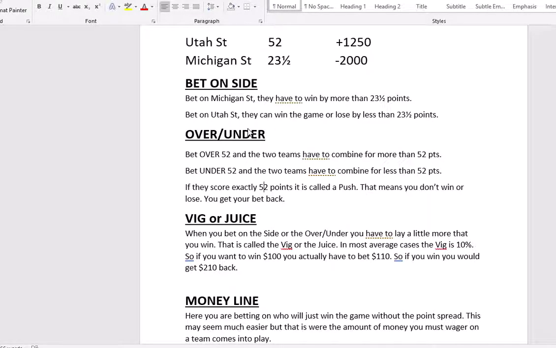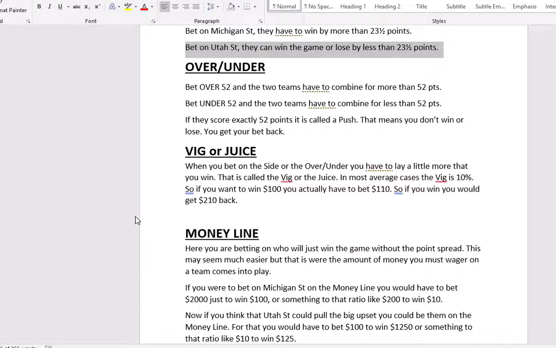The next thing, as we mentioned before, is the money line. This is one of those situations where you say, I don't want to deal with the point spread. I just want to pick who's going to win the football game. In this case, Michigan State is minus 2,000. What the minus 2,000 means is, yes, Michigan State should win the football game, but they're going to make you lay a lot more money, and you're going to lose a lot more money if they don't than how much you're going to win if they do.